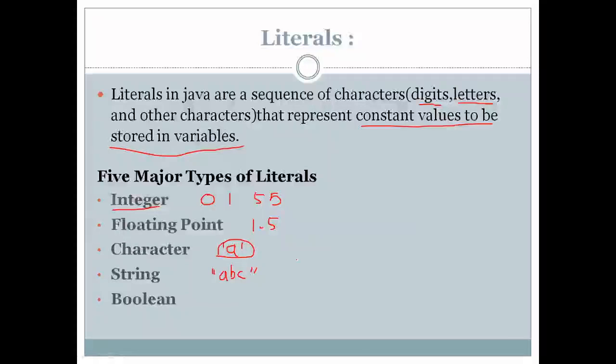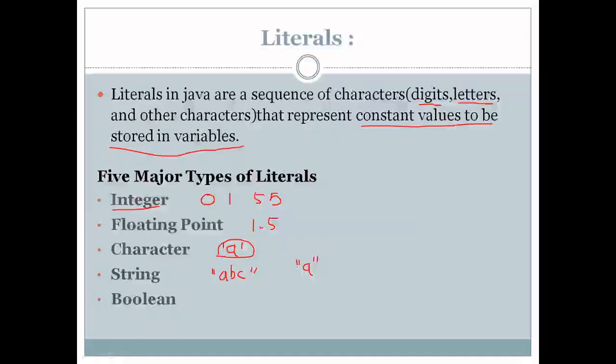So if I say "A" in double quotes, what type of literal is it? Is it a character literal or a string literal? When I say character, usually it is a single character. When I say string, usually it is one or more characters.